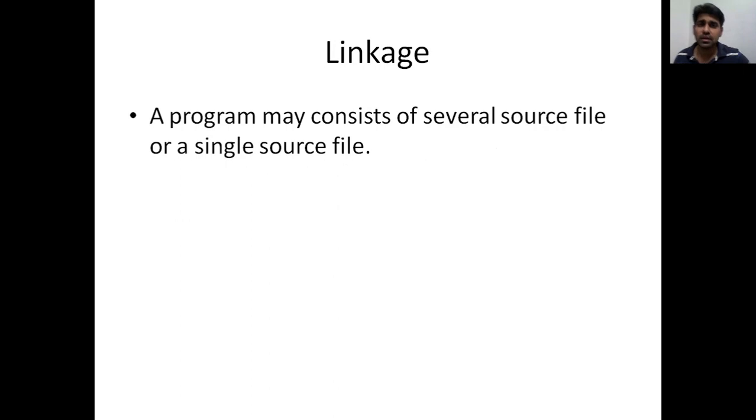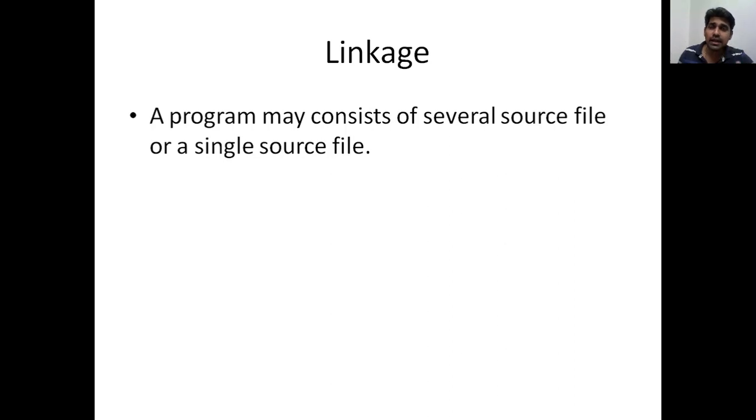And the final attribute is linkage. When we consider a large program, not the ones that we normally write, which have one source file, a large program or a project will have different source files. Just like you have an operating system, this operating system communicates with a lot of files and different software. Every software has n number of files.